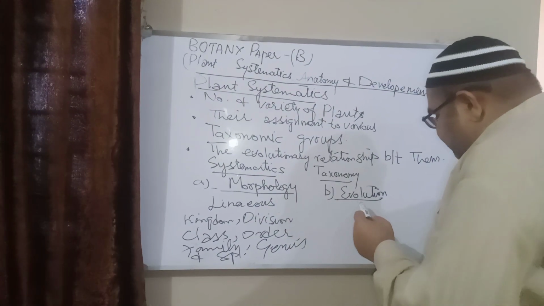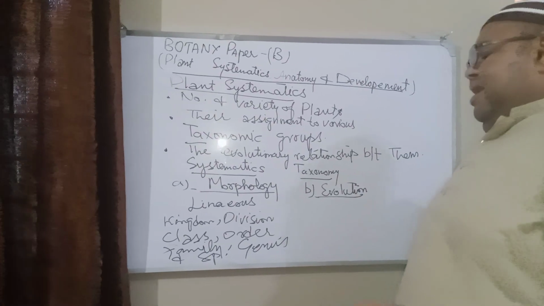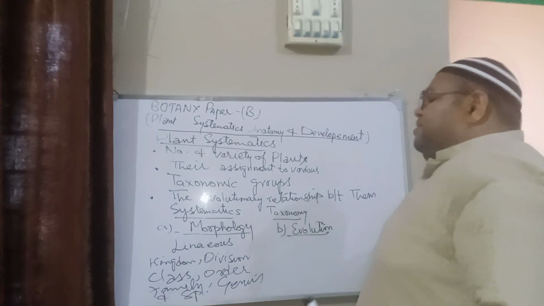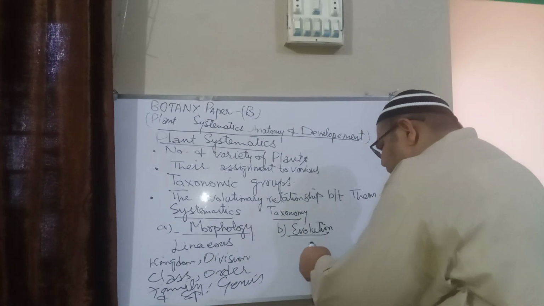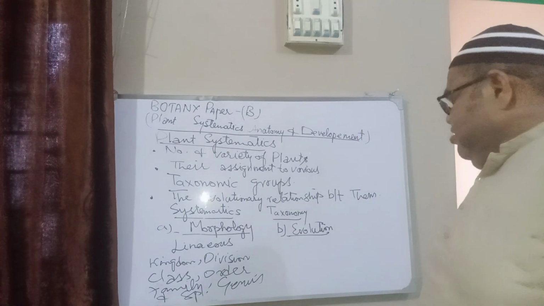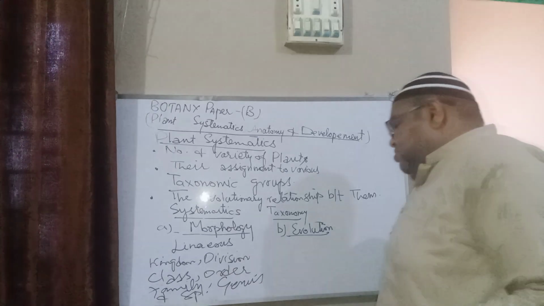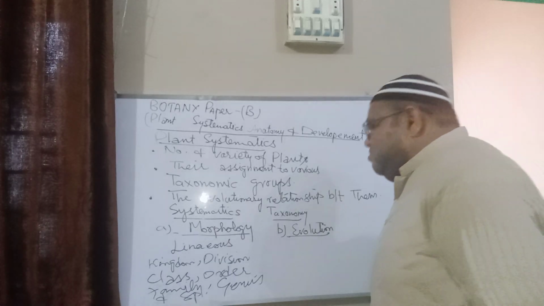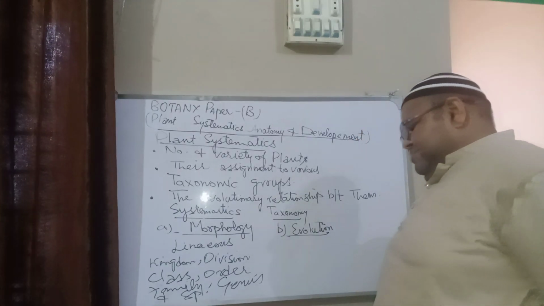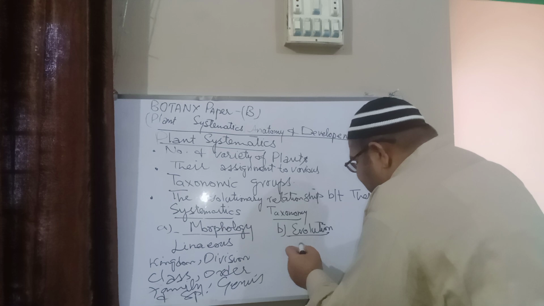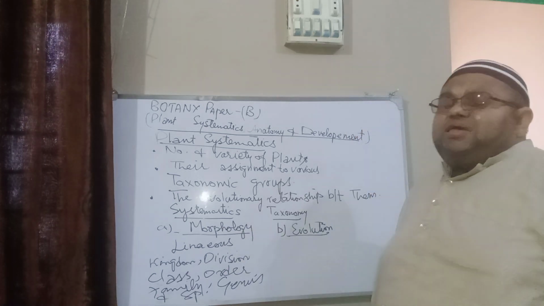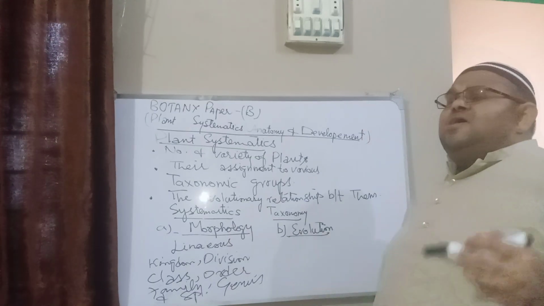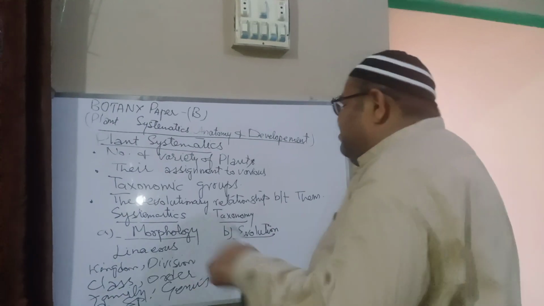Now, the other part is evolution. Although Linnaeus was against evolution and was basically a naturalist, what about evolution, what is organic evolution? It is again a lengthy topic. Again, evolution is a mechanism that has evolved organisms from a simpler form to a more complex form with the passage of time.